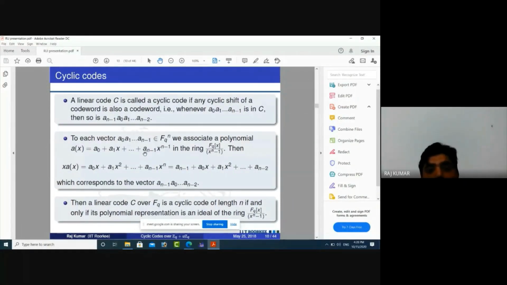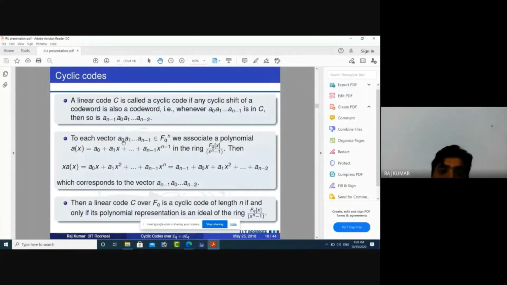When we go to polynomials, we can study the polynomial ring, which is a very important part of algebra. So we can apply algebraic tools here, and this becomes very interesting.